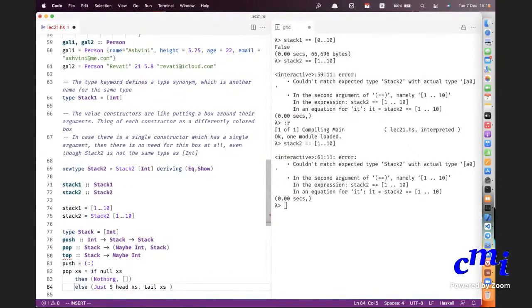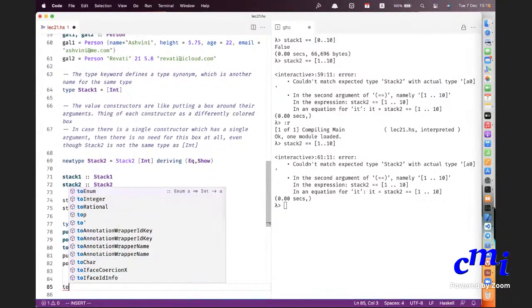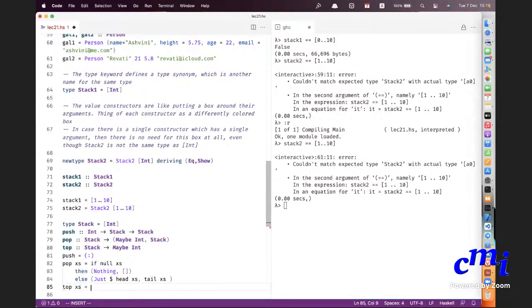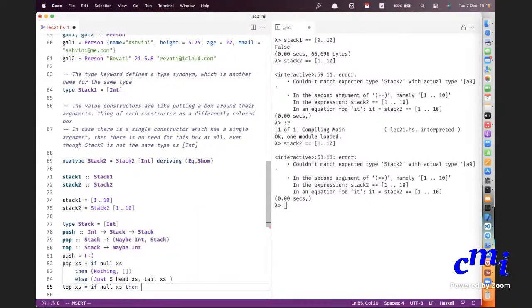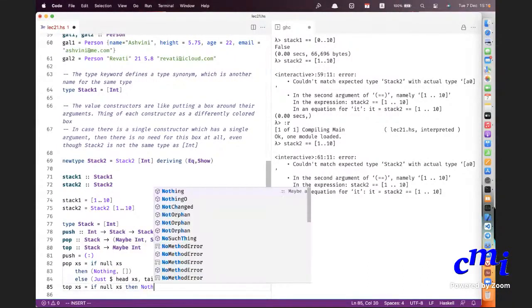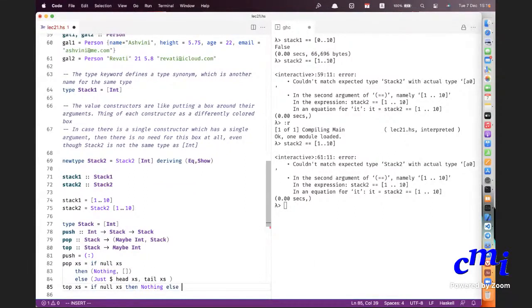Okay, top is the same. If null x's, then nothing, else head x's. That's basically it. So you have your functionality.